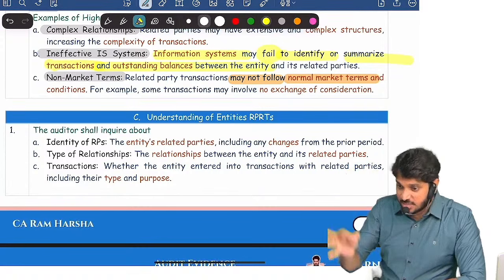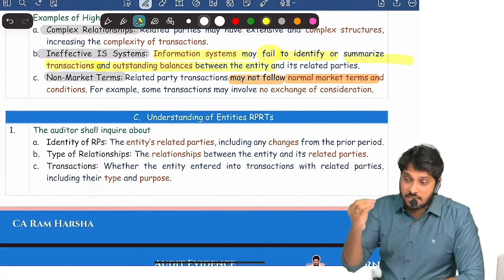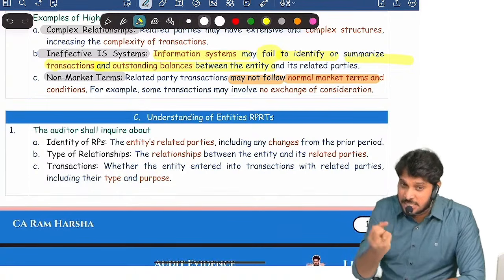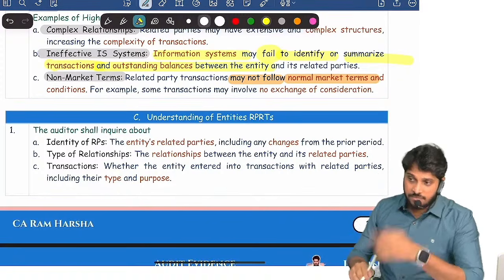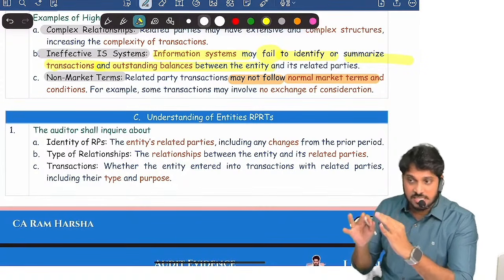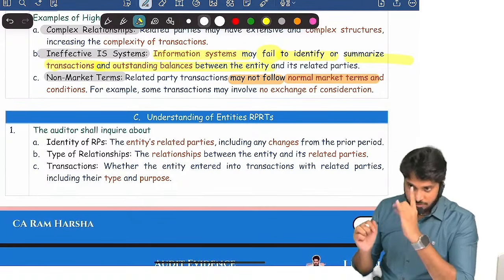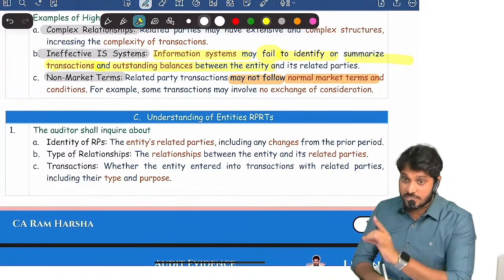Whatever transactions and outstanding balances there are with related parties, there is no proper software. The information system is weak and fails to identify them. If the company does not have a formal process to identify related parties, then we consider related party relationship and transaction risk to be higher.